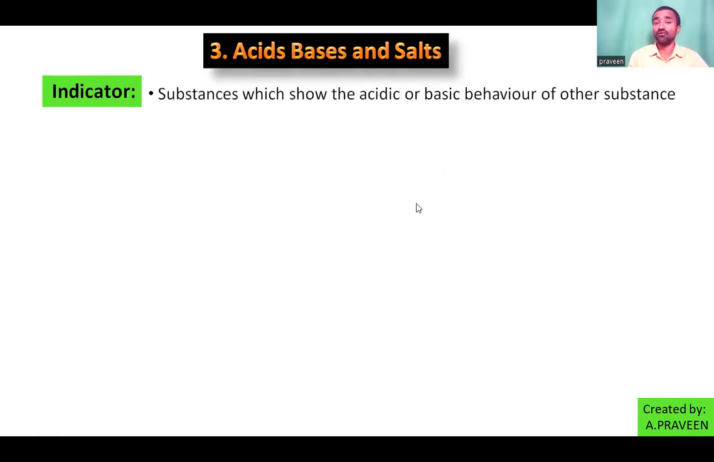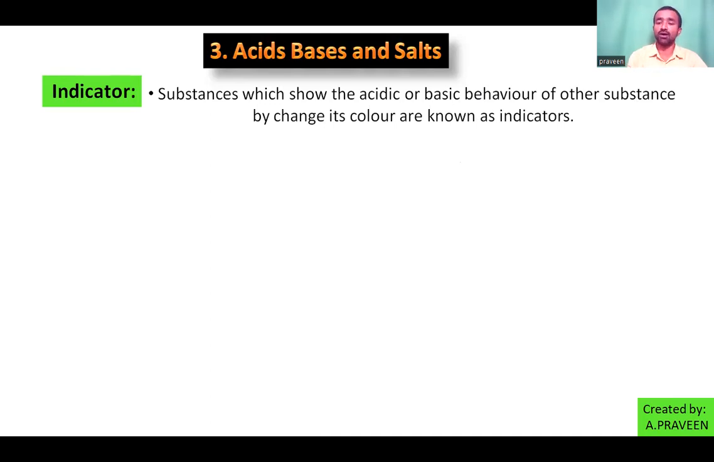So here indicator meaning is simple. The substance which shows the acidic or basic or neutral behavior, whatever it may be. Three types of natures: the nature of the substance may be acidic, basic, or neutral. That can be indicated by a substance by changing its color. It changes its behavior in different substances, either acidic or basic or neutral. It indicates that substance behavior by changing its color. So that we can call it an indicator.